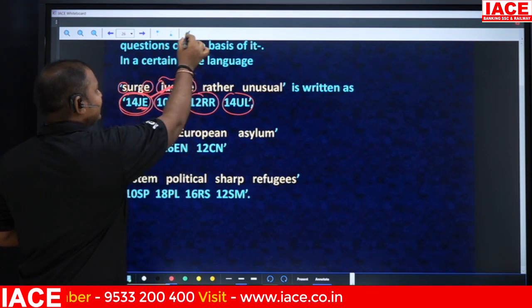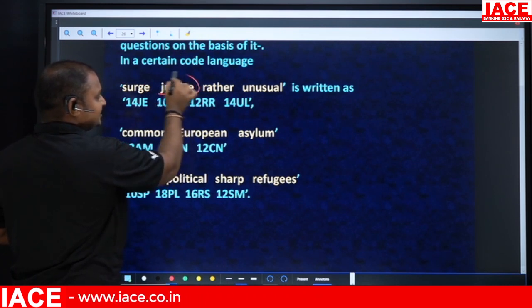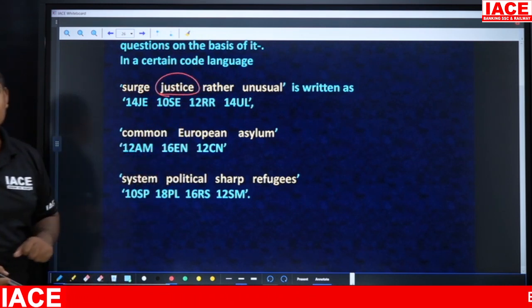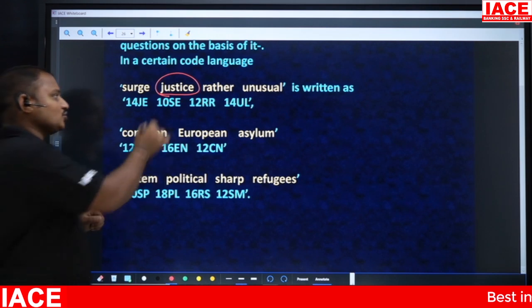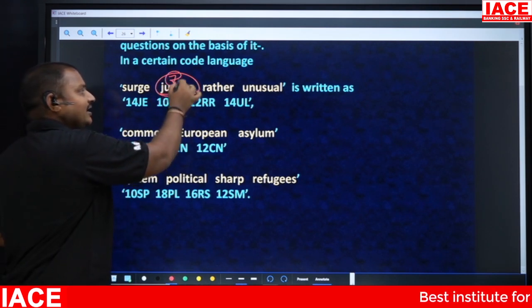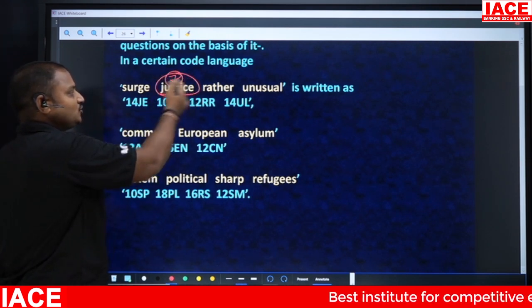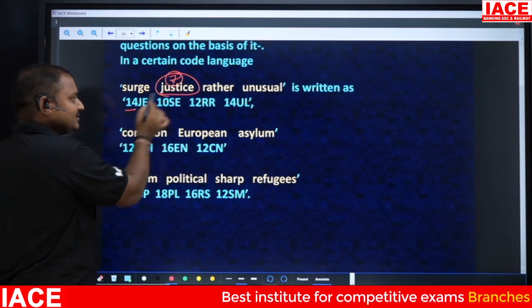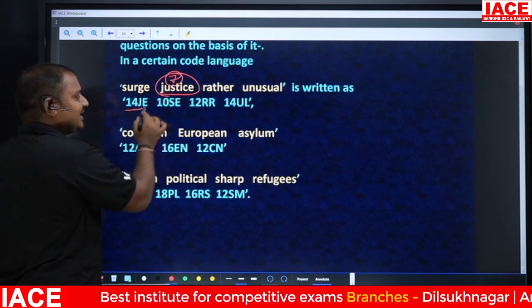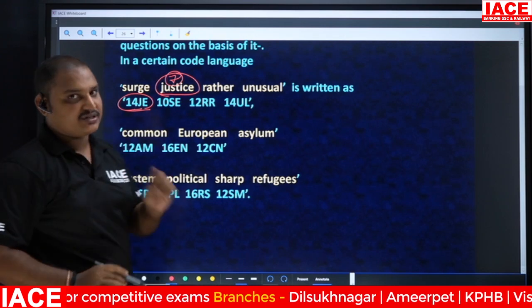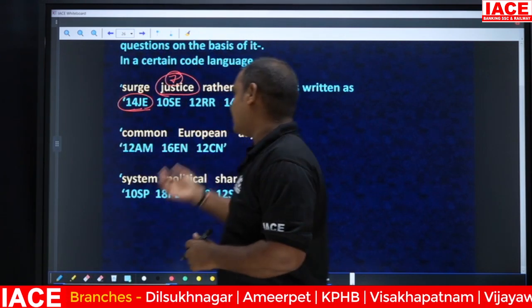The number of letters in this word, justice, is 7. So that number of letters is being doubled; they have multiplied it by 2. 7 into 2, 14. The starting letter is J and the ending letter is E. Hope you understand how we got the numbers here. And we'll test it with another number also.